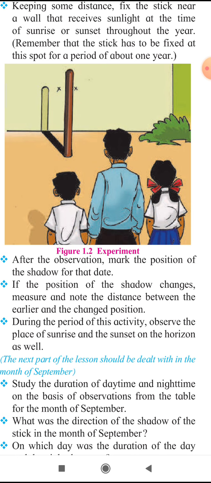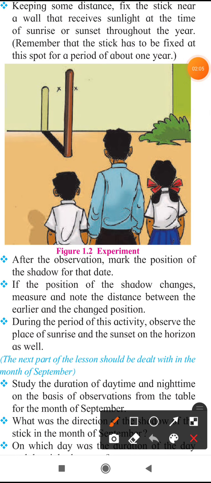Horizon means what? Horizon means skyline. It is the end of the sky. If you see the end of the sky, that is the horizon. So on the horizon, you are told to observe the sunrise and sunset time. All of you observe this for the whole year. You can do this activity at your home also.